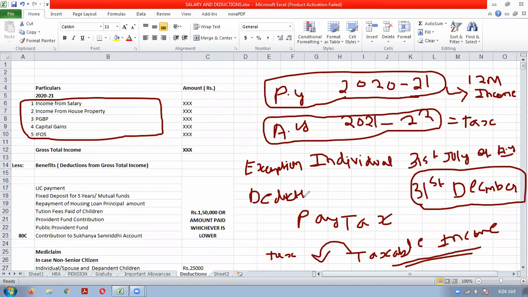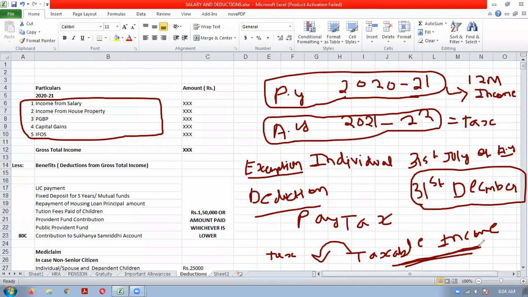If you have knowledge of these 3 things, other than the basic concept, that is the residential status, etc., that we are not discussing now, and you know the provisions of all the heads properly, then you can calculate the taxable income of a person.